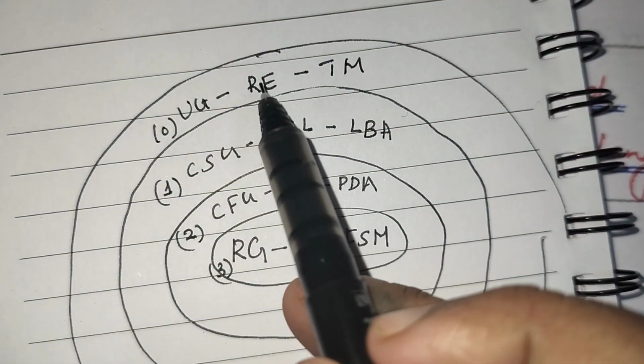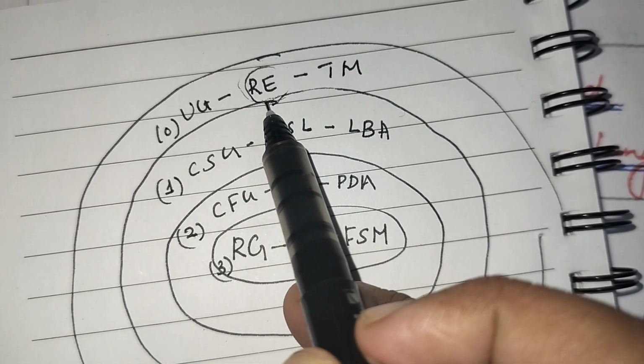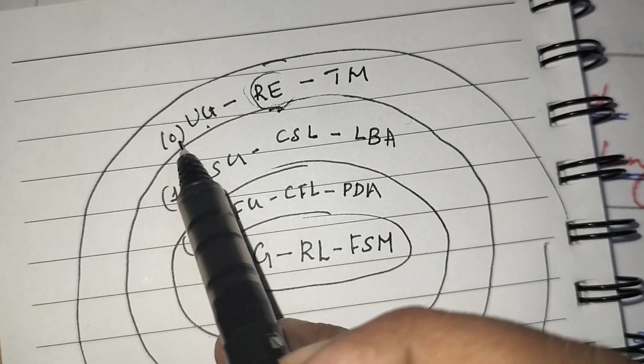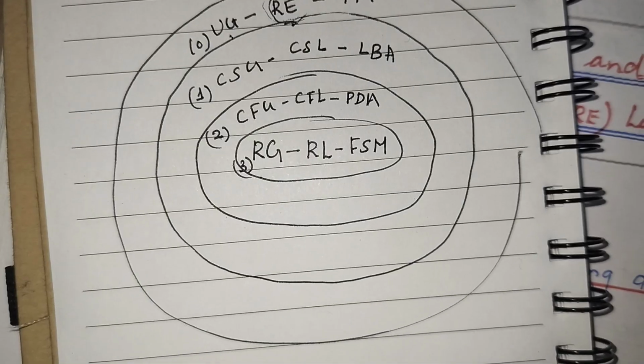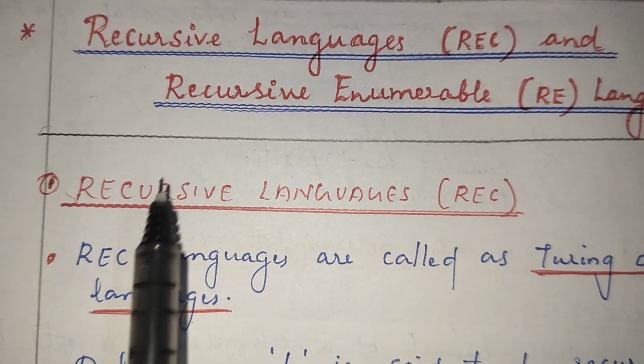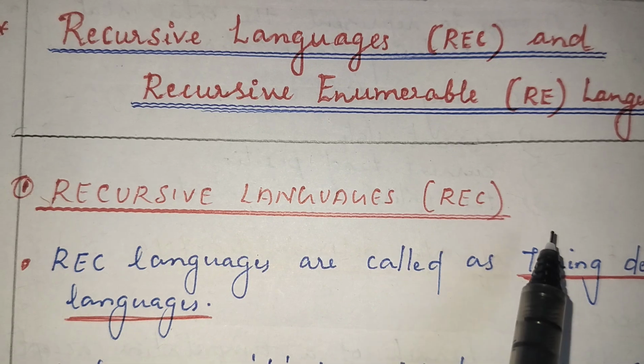So what are recursively enumerable languages? Recursively enumerable languages are the languages generated by unrestricted grammar, that is, type 0 grammar. In this topic, you will study what a recursive language is and what a recursively enumerable language is.